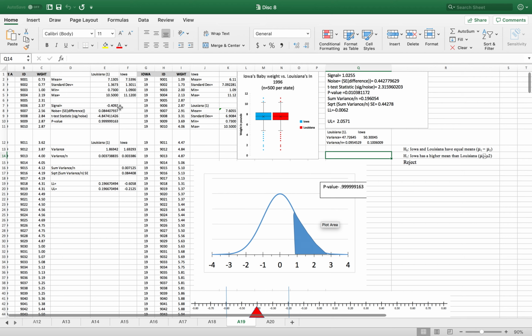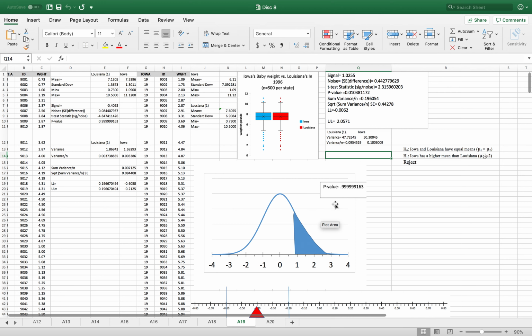The noise is 0.0844. The t-test statistic, which is signal divided by the noise, is negative 4.8474, and the p-value is 0.999 continuous. Okay, so now going over here, this is my box plot, and as you can see, the means are very close, but Iowa did have a little bit higher, which is blue, of a mean. You can see here are my minimums and here are my maximums. You can kind of compare the two.